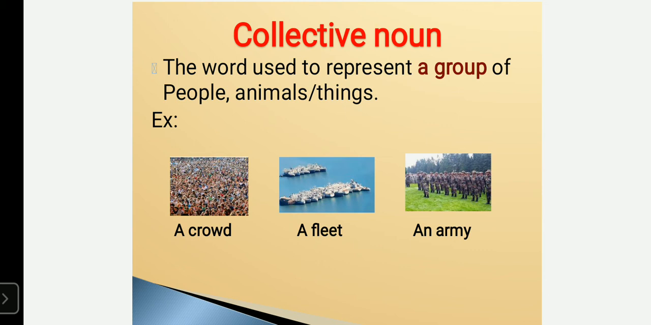So a crowd. If in a place 20 to 30 people gathered in one place, we call it a crowd of people. In the second picture, the sheep are arranged in an order. There may be either 10 to 20 sheep.